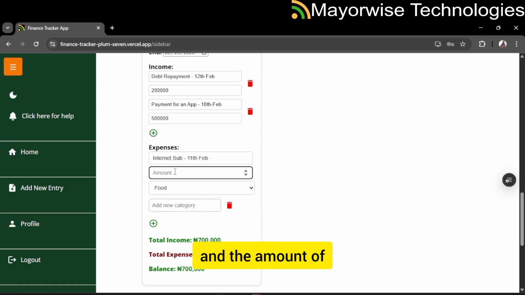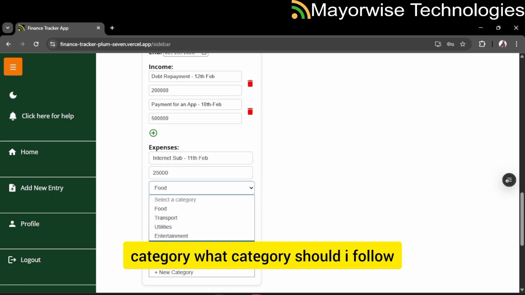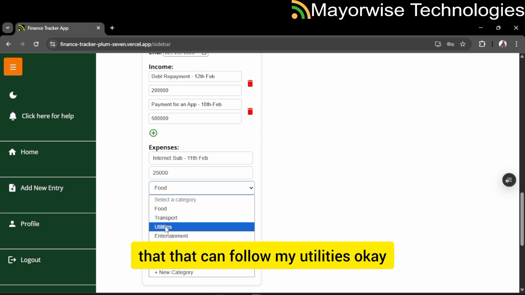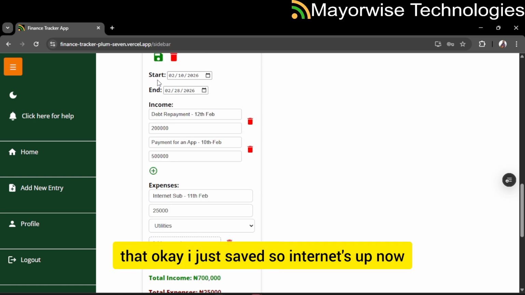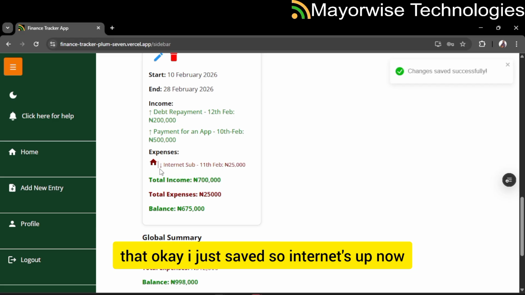Okay, and the amount of that is 25,000. Okay, then category, what category should it fall under? That can fall under utilities. Okay, and then I save that. Okay, I just saved it. So, internet sub.